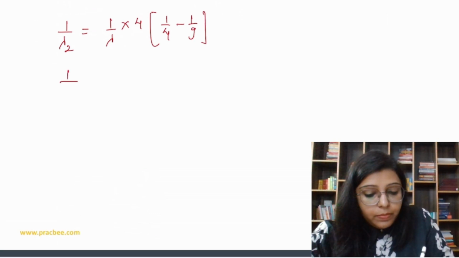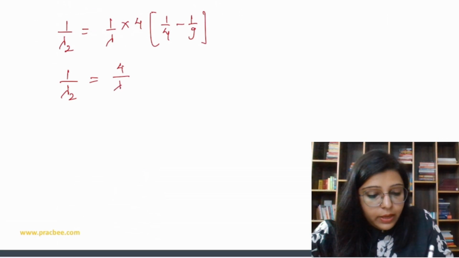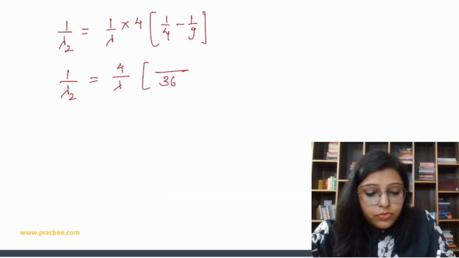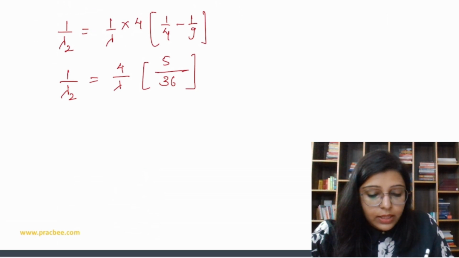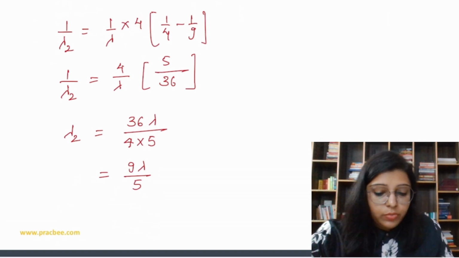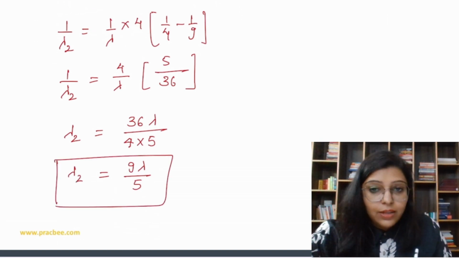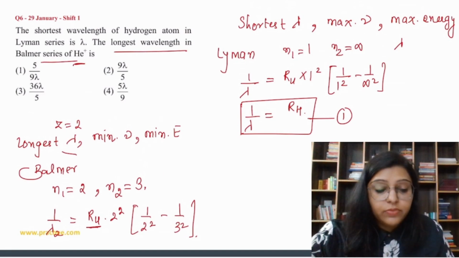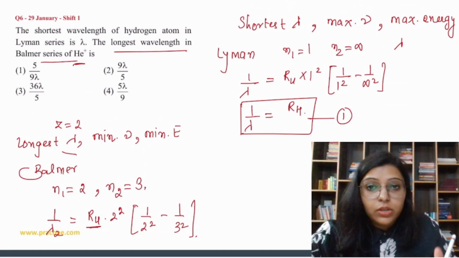So 1 by lambda 2 is equal to 4 upon lambda, and this is 9 minus 4 upon 36, that is 5 upon 36. So lambda 2 is equal to 36 lambda upon 4 into 5, which is going to be 9 lambda by 5. So that's the value for the longest wavelength in Balmer series of He plus: 9 lambda by 5.